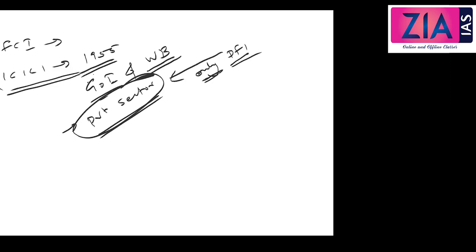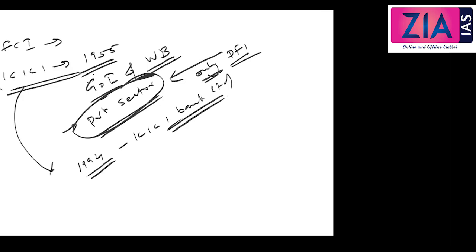Then in 1994 it established ICICI Bank Limited as its subsidiary. So what is the main company? ICICI Limited. So ICICI Limited is the main company, and in 94 the subsidiary was ICICI Bank Limited.